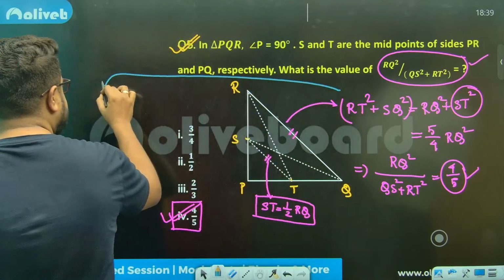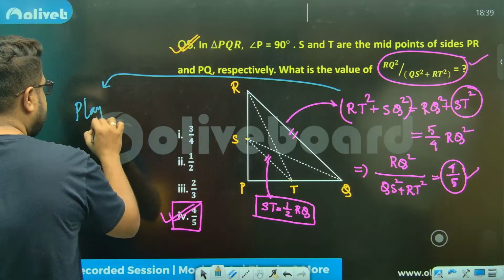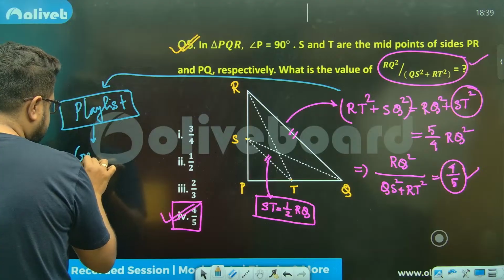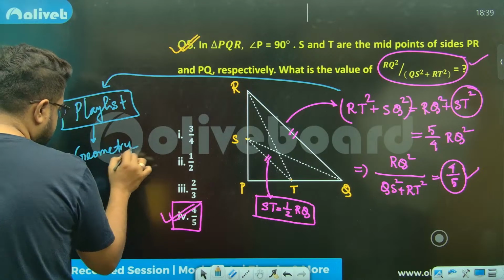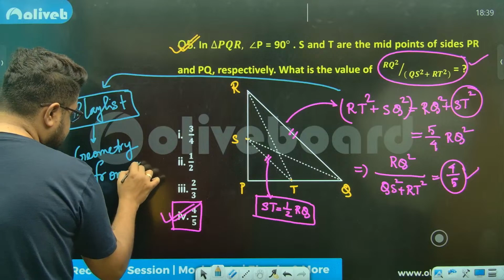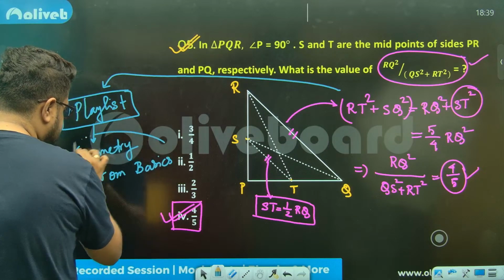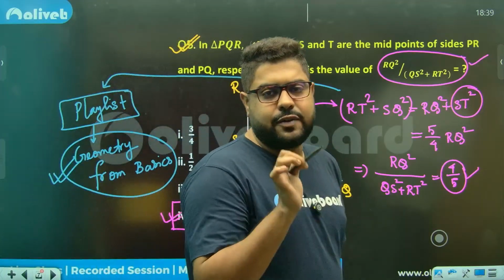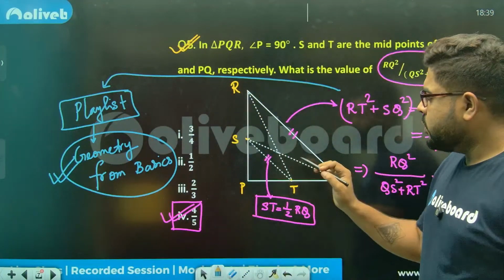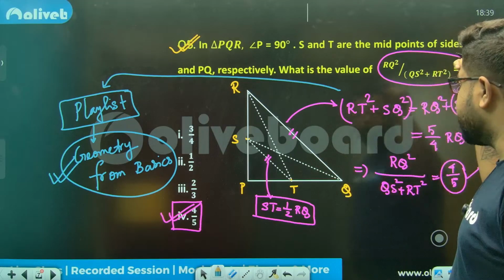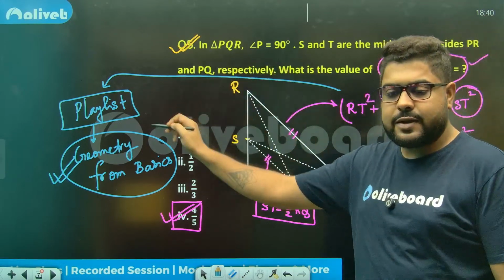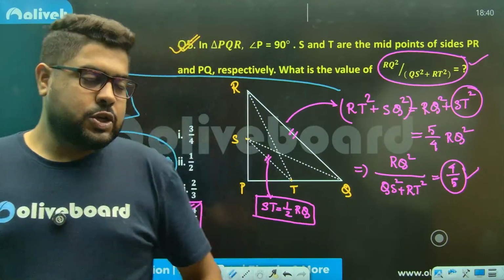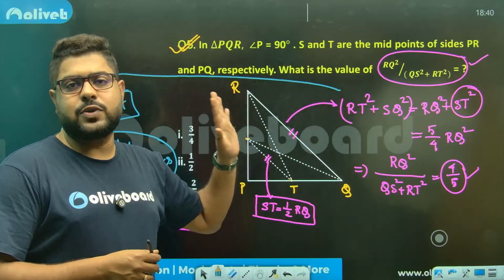Again, for these, you will find an entire playlist in this channel only. In this channel, you will find a playlist called Geometry from Basics. I have taken almost 15 classes in this one playlist. Most of the geometry of SSC is covered there up to tier 2 level, including the proofs and everything. You will find it in the playlist section. Please go through that if you don't already know these things.